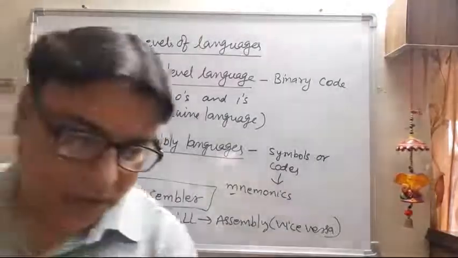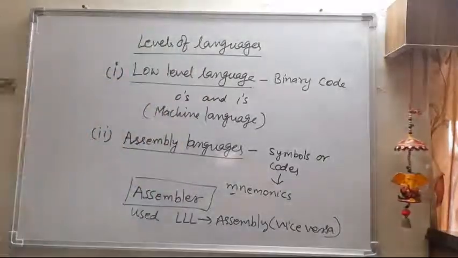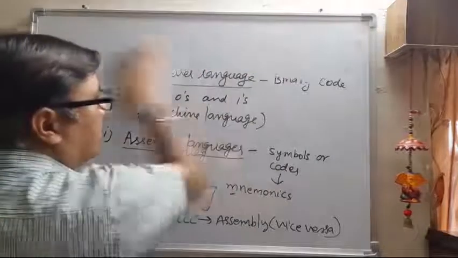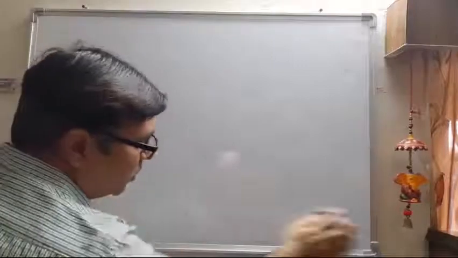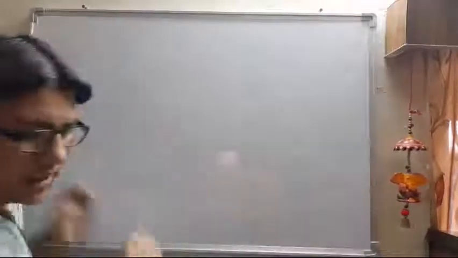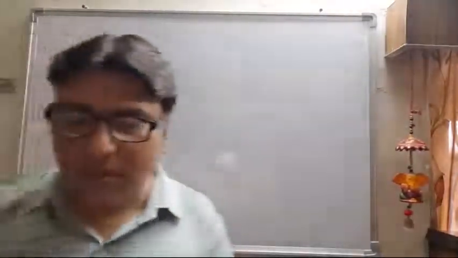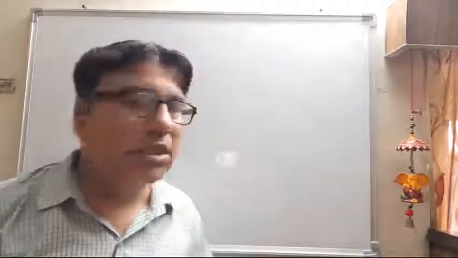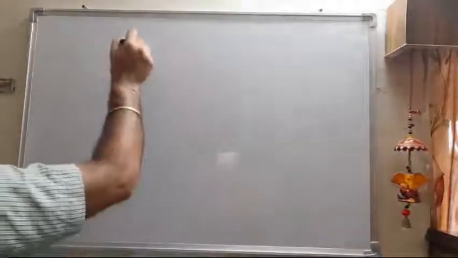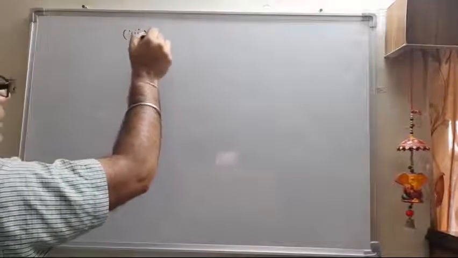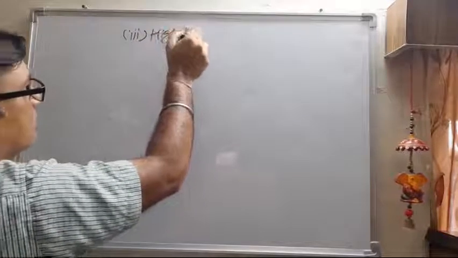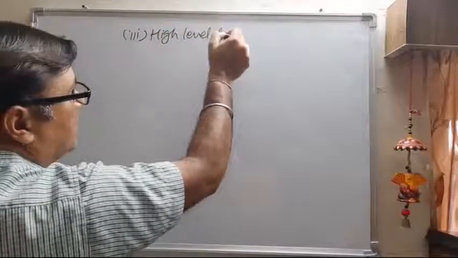Now the third kind of language came into existence, because assembly language was difficult to understand, though easier than low level language. People invented another kind of language known as high level languages.